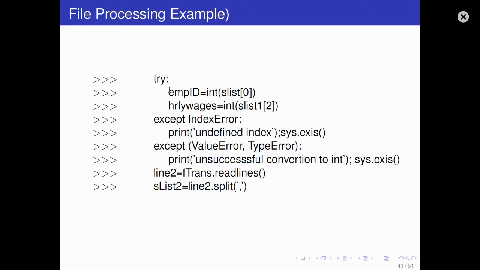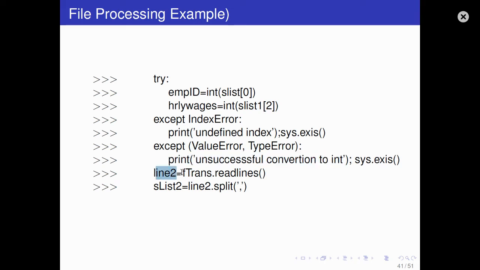Then try employee ID. The zeroth index, or the first element in the list, will be employee ID, and the first index will be name. We are not taking that, we are just taking the second index. Second index is hourly wages. Then we are converting that element of the list into int. Both are integers, employee ID and hourly wages. If some exception is raised, it will print undefined index. If value error or type error is raised, it will print unsuccessful conversion to int.